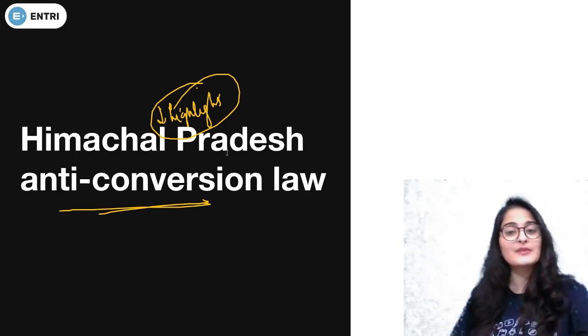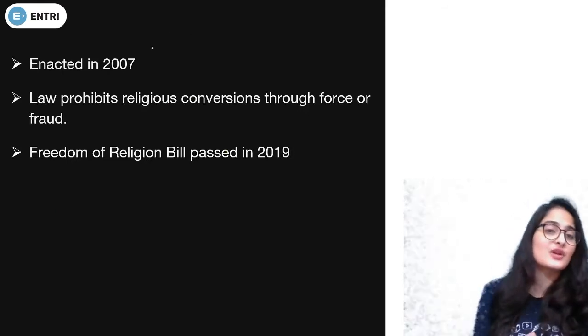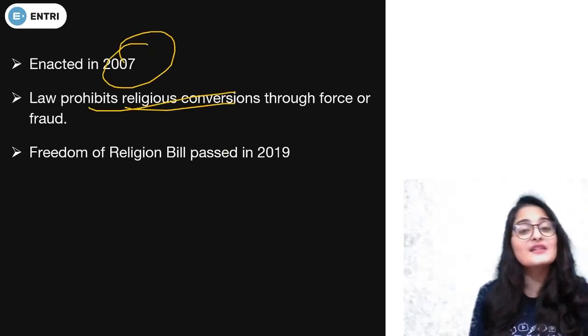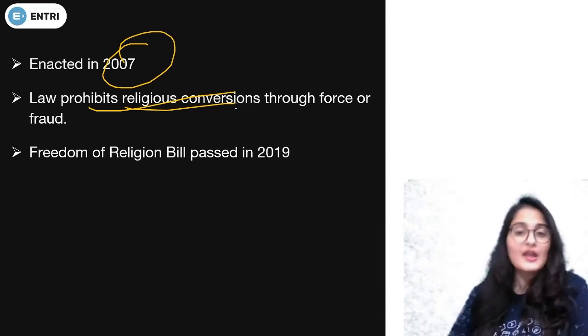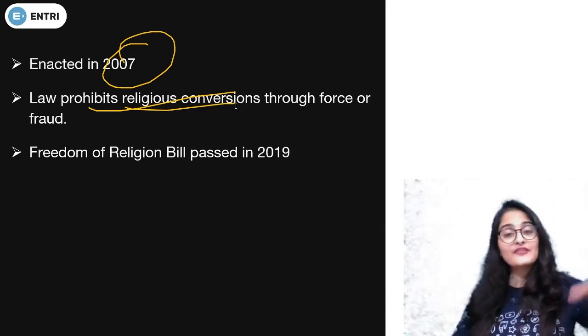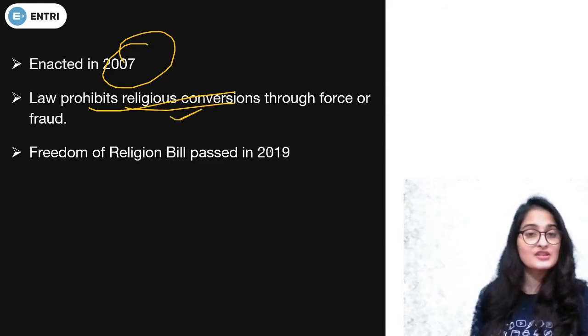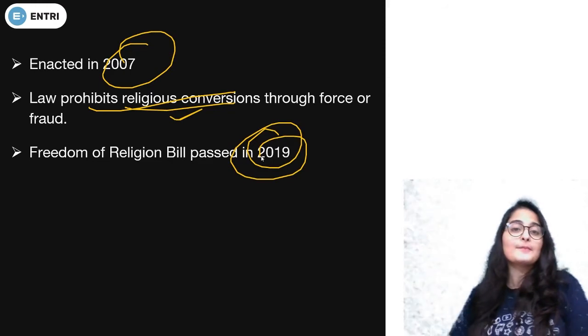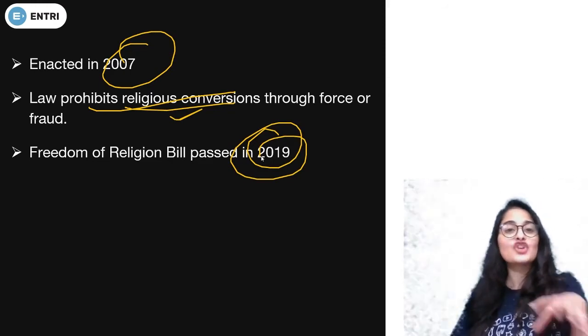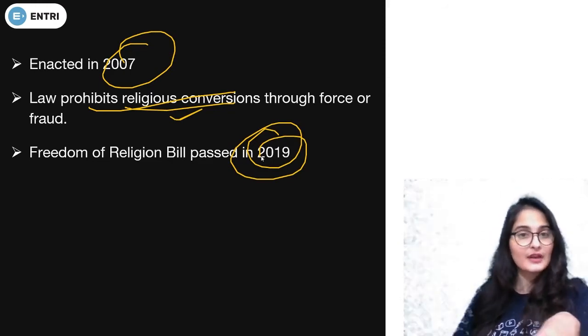Himachal Pradesh had enacted this in 2007, which prohibits religious conversion via fraud or via force. Now, apart from that, a freedom of religion bill was also passed in 2019, which states clearly that this cannot be done forcefully. Right? We need stricter laws.